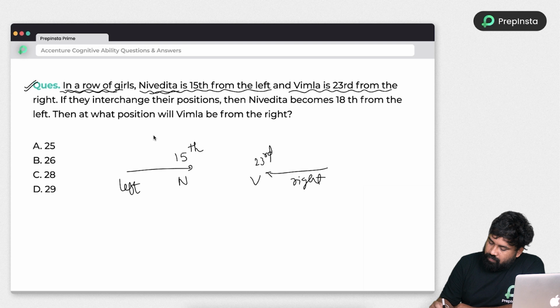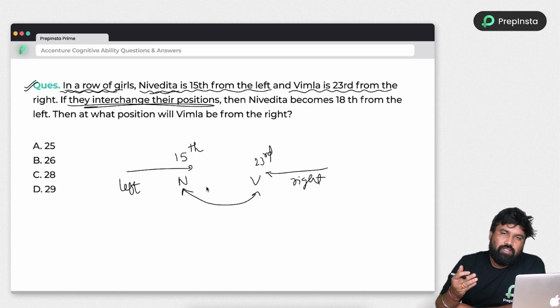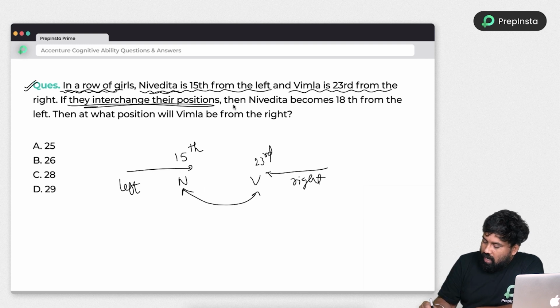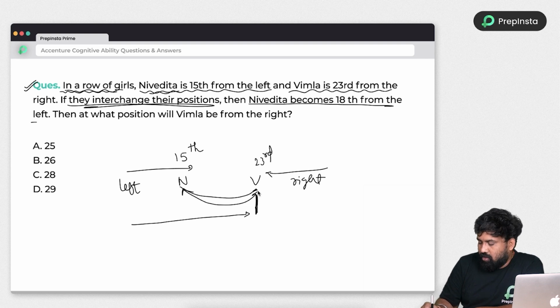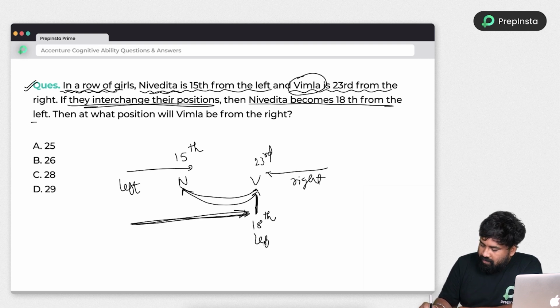If Vimala and Nivedita exchange their positions, these are standard questions in ranking and order, so I'm not explaining that much, and Nivedita becomes 18th from the left. Nivedita is shifted to here; even if Vimala is not shifted, her position will be 18th from the left, right?